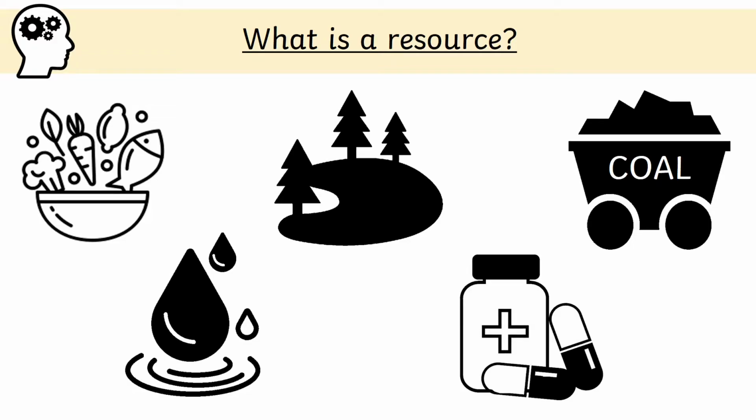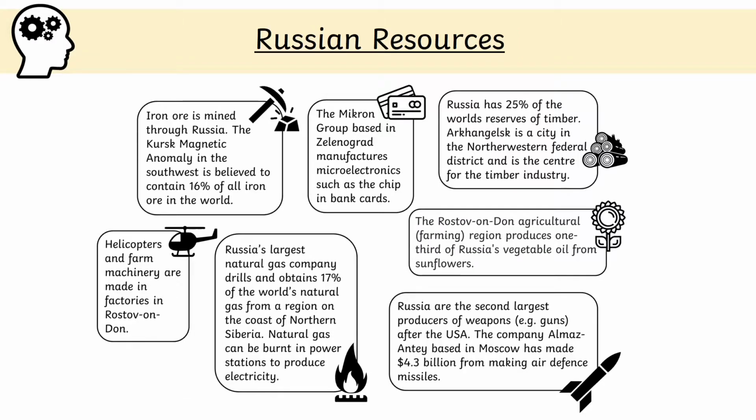Humans need certain resources to survive, such as food, land, medicine, fuel and water, but there are many other resources available to aid our lives. Russia produces many resources throughout the country. For instance, iron ore is mined throughout Russia. The Kursk magnetic anomaly in the southwest is believed to contain 16% of all iron ore in the world.